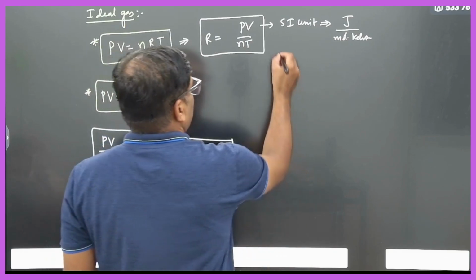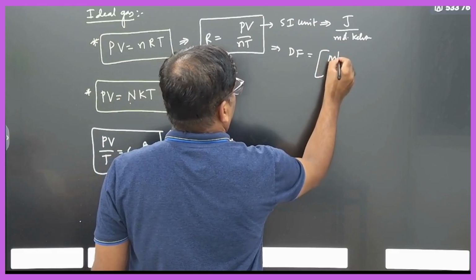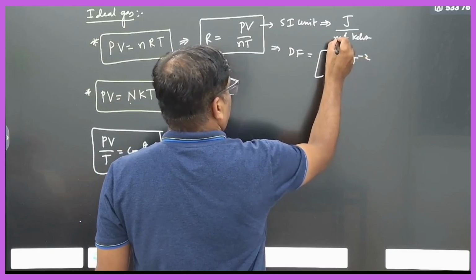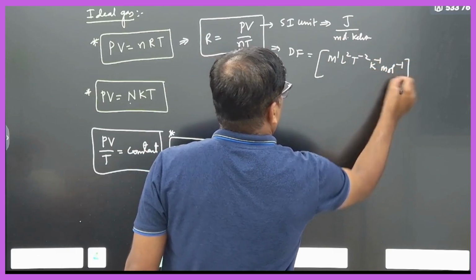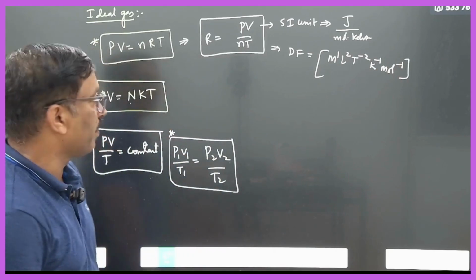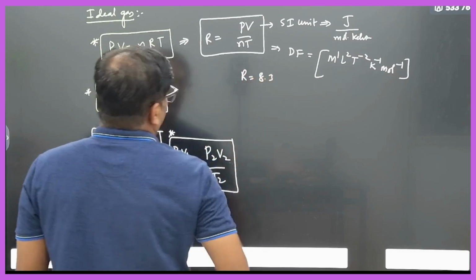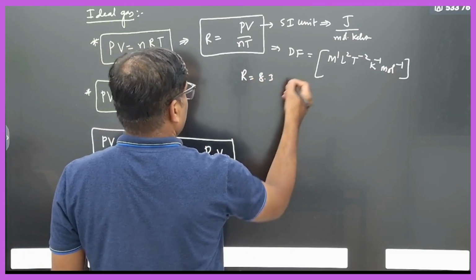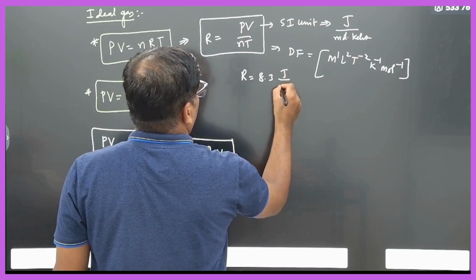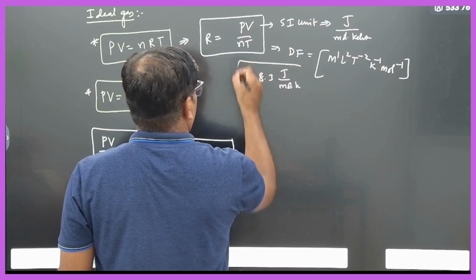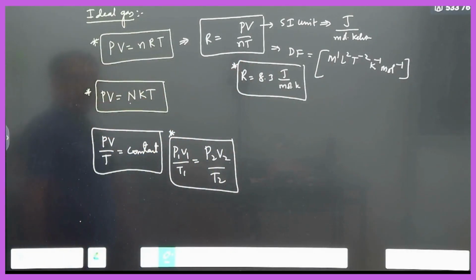We can write down the dimensional formula here. Joules is M1 L2 T minus 2, divided by mole and Kelvin, so K minus 1 mole minus 1. So this is your dimensional formula. What is its value now? R value is equal to 8.314. Easy calculation, no? 8.3 we will take. Therefore joule per mole Kelvin.